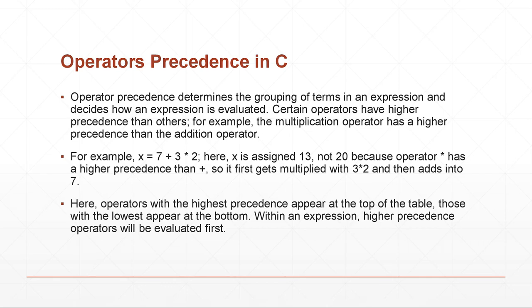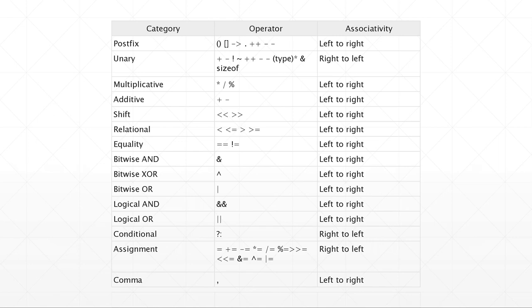Here, operators with the highest precedence appear at the top of the table, and those with the lowest appear at the bottom. Within an expression, higher precedence operators will be evaluated first. Below is given an example table for operator precedence in C. The postfix, unary, multiplicative, additive, shift, relational, equality, bitwise AND, XOR, OR, logical AND, OR, conditional, and assignment.